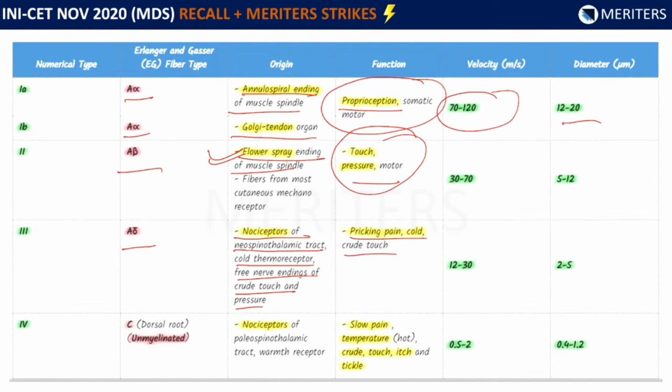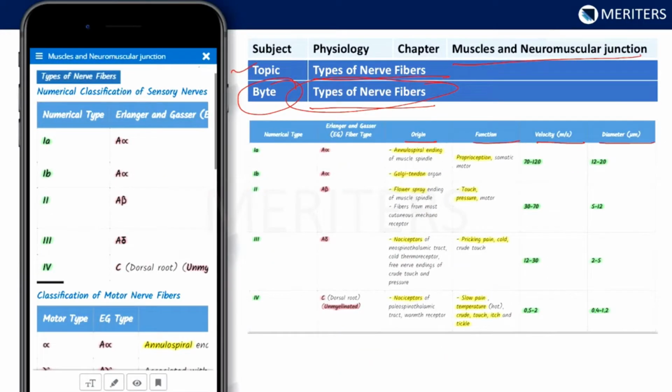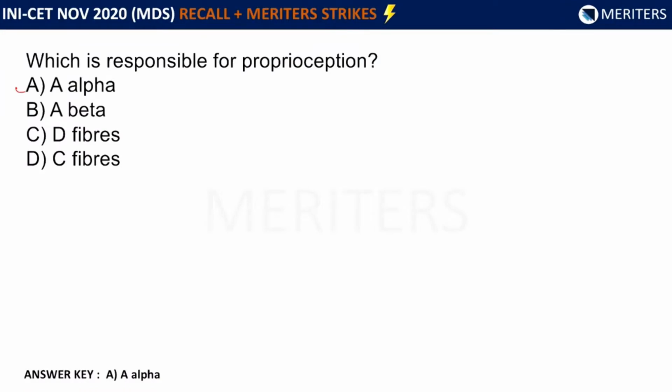This is the dorsal root, unmyelinated. C fibers are unmyelinated, which is also important. These are the nociceptors of the paleospinothalamic tract, whereas A delta were the nociceptors of the neospinothalamic tract. They are also warmth receptors. The functions are slow pain, temperature, hot, crude touch, itch, and tickle. So you should learn this table. This is a very nice table given in the bites, types of nerve fibers, in the subject physiology. Now we'll see the question again. Which of the following is responsible for proprioception?